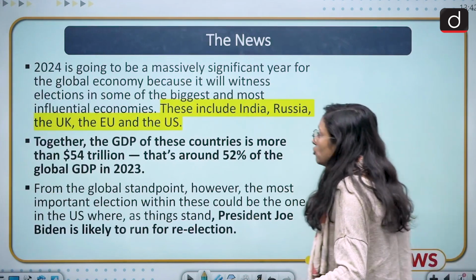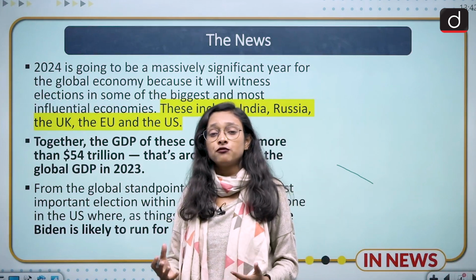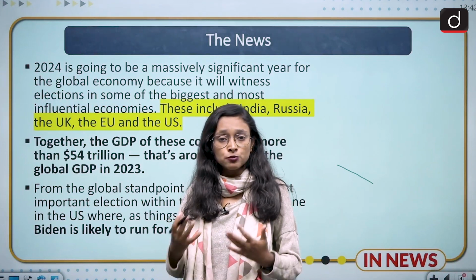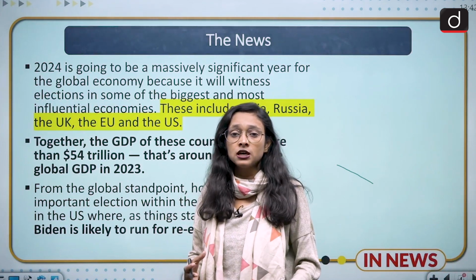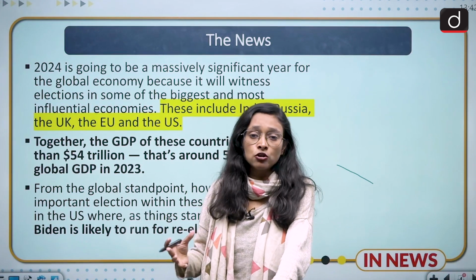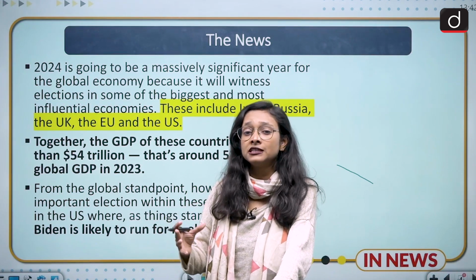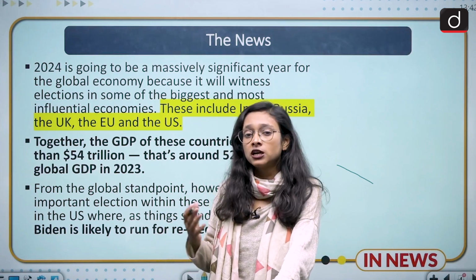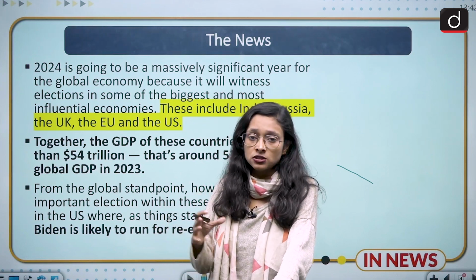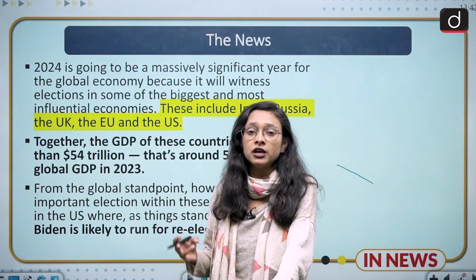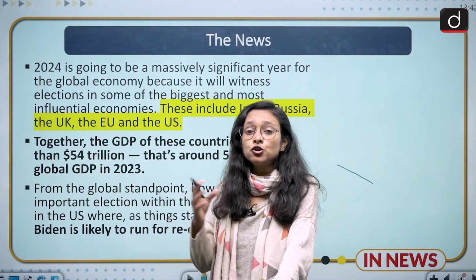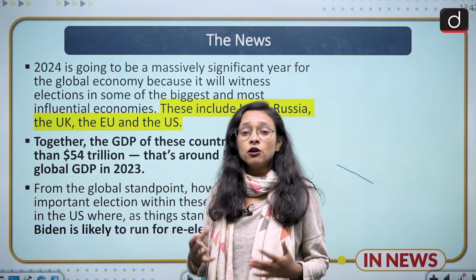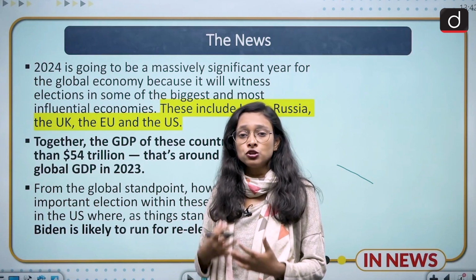So moving to the news part. 2024 is going to be a significant year for the whole world. And why is it going to be significant? Because in this year, almost 4 to 5 world economies are going to witness their national elections, including India also. So which are the countries going to witness elections this time? India, UK, US, Russia and the European Union.